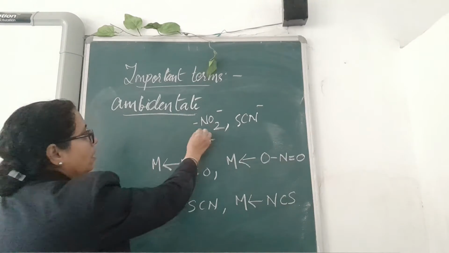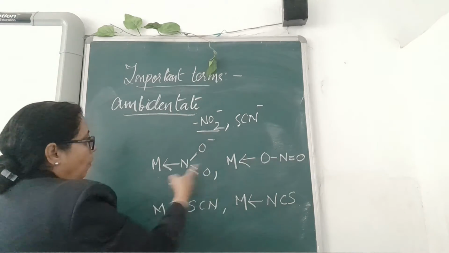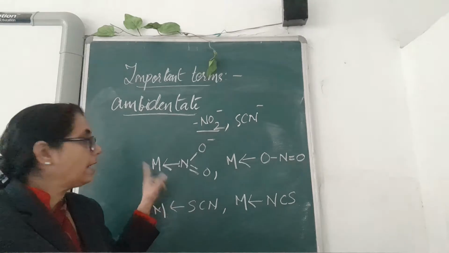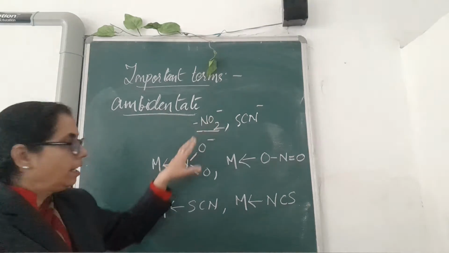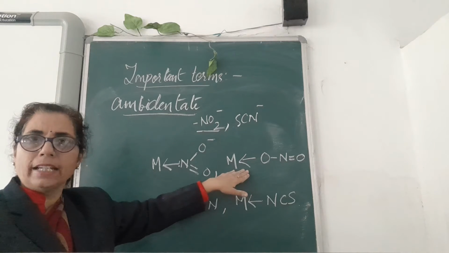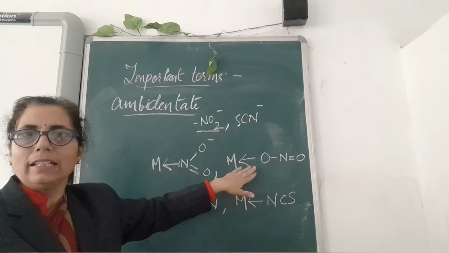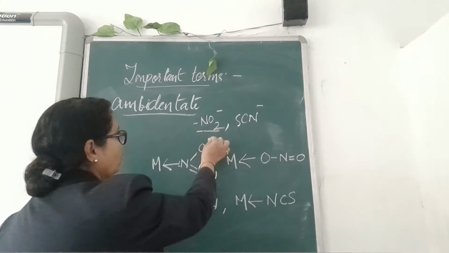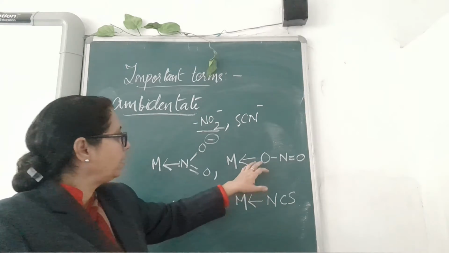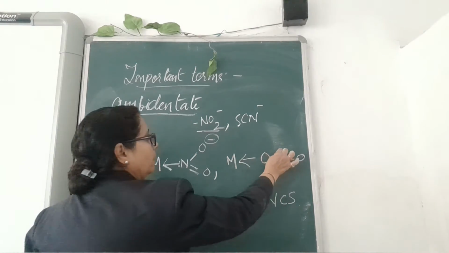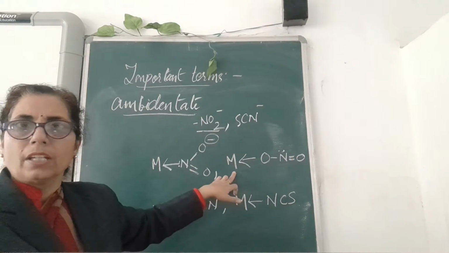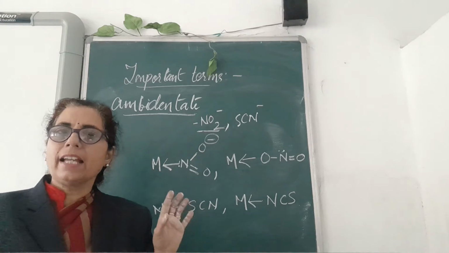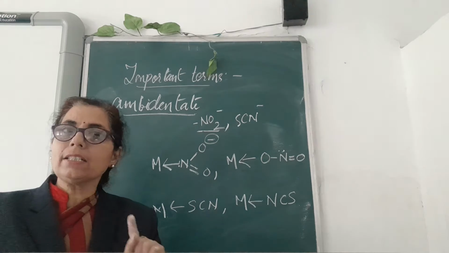To this central metal atom, this NO2 is attached in 2 ways. One way is when nitrogen is giving its electron to the central metal atom. And then the same compound, NO2 with a negative charge, can also act as a ligand to the central metal atom through the oxygen present on it. Because this oxygen also has a negative charge, it can also give its electron to this central metal atom. In this way, this NO2 acts as an ambidentate ligand, meaning a ligand that can have 2 points of attachment, but one at a time.